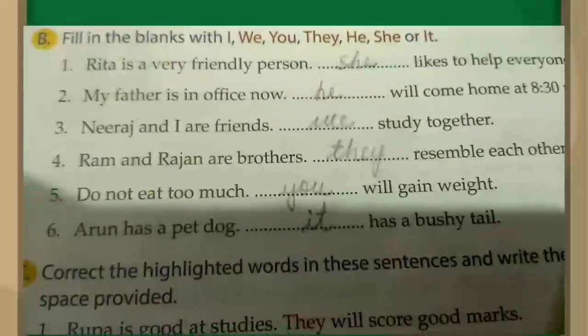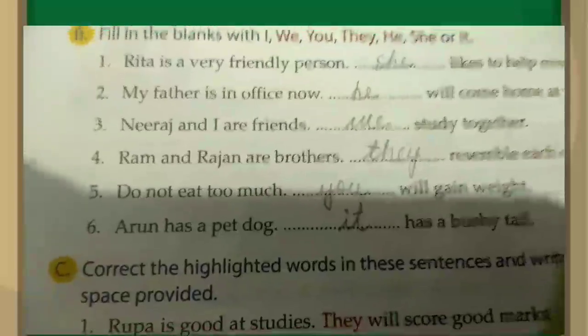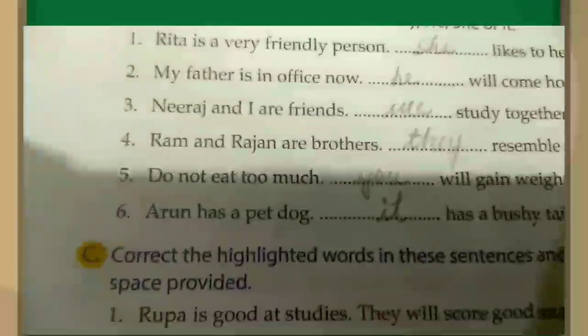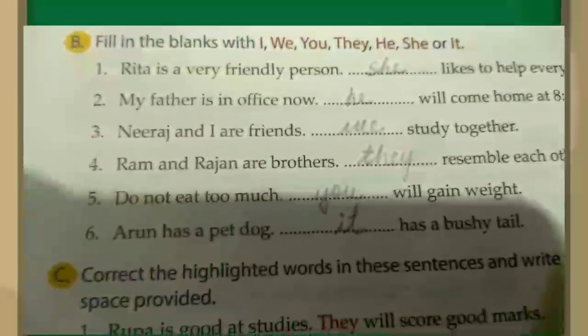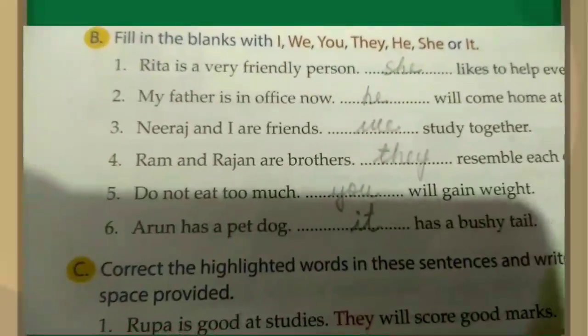For example, you can see like Ria is in class 2. So it would be you are in class 2. So we will use you in the place of Ria, in the place of naming words. That is why we chose you and we will write you here.